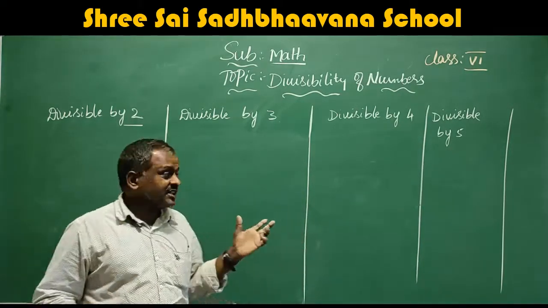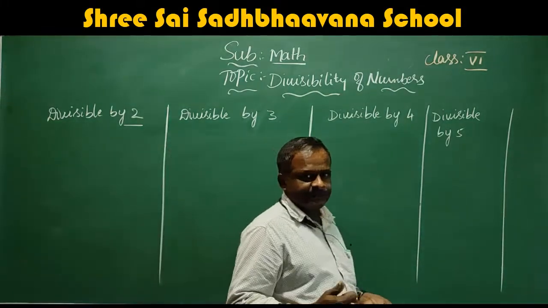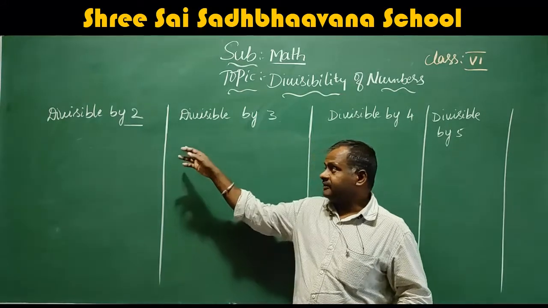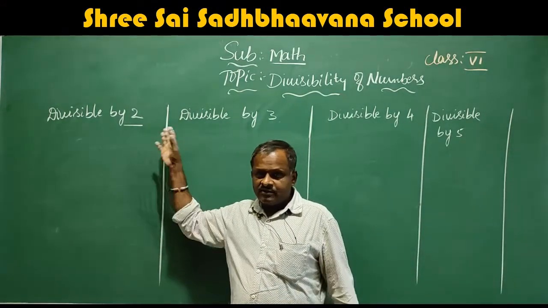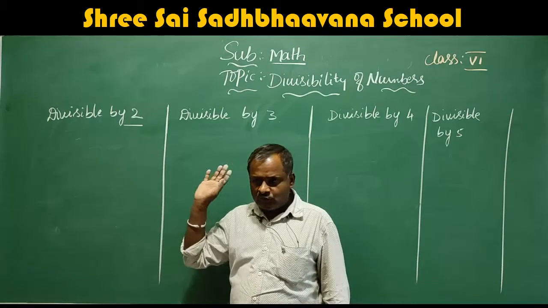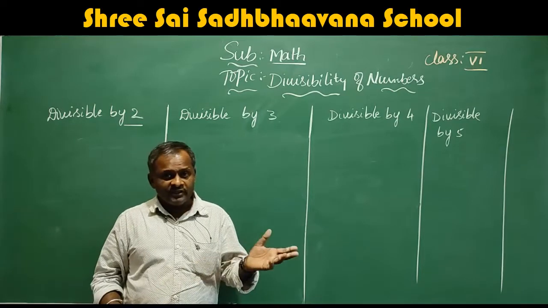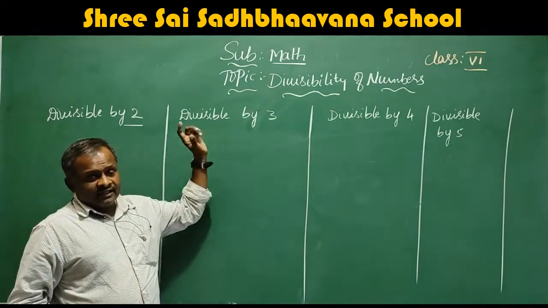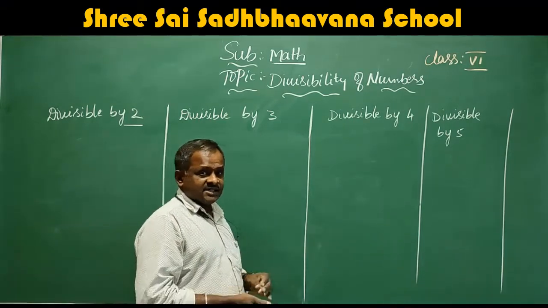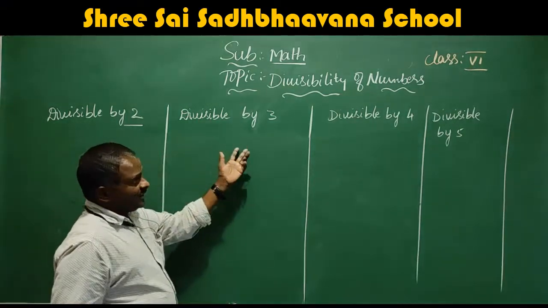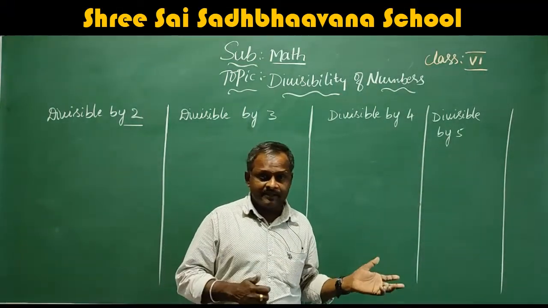So division is very, very important, because to do the subtraction part easily, we need divisibility, or dividing the number into parts. This divisibility is very, very important. To make it easier, here we are discussing whether the given number is divisible by 2, 3, 4, 5, 6, 7, 8, 9, 10, 11.